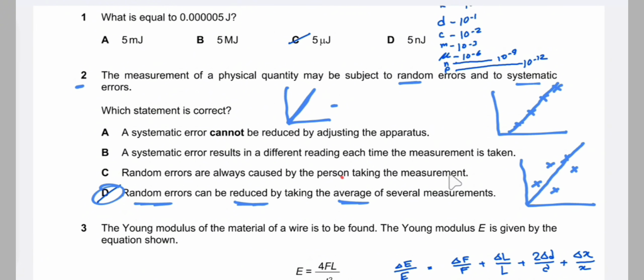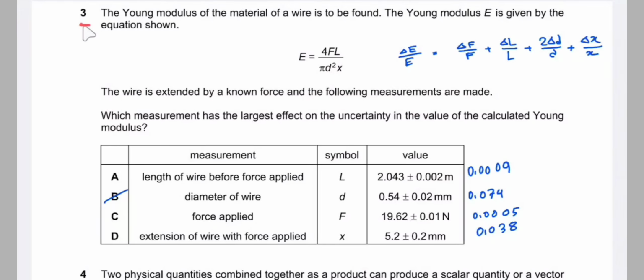And systematic error can be reduced by changing the apparatus or changing the experimental procedure. Number 3, we have been given this expression and we need to find which measurement has the largest effect on the uncertainty of this value of the calculated Young modulus.